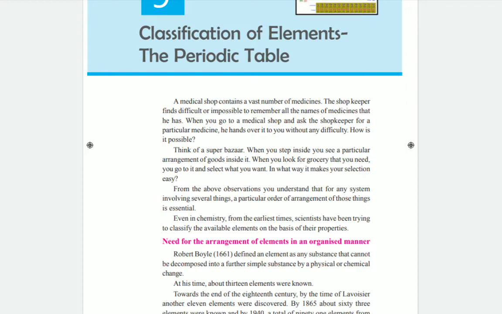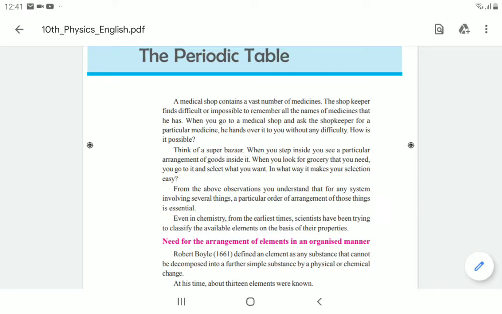So first basically we have to know why the elements have to be classified. What is the need? Why is it necessary to classify the elements? So actually, before the 20th century, in the 15th, 16th and 17th centuries, we had very few elements.